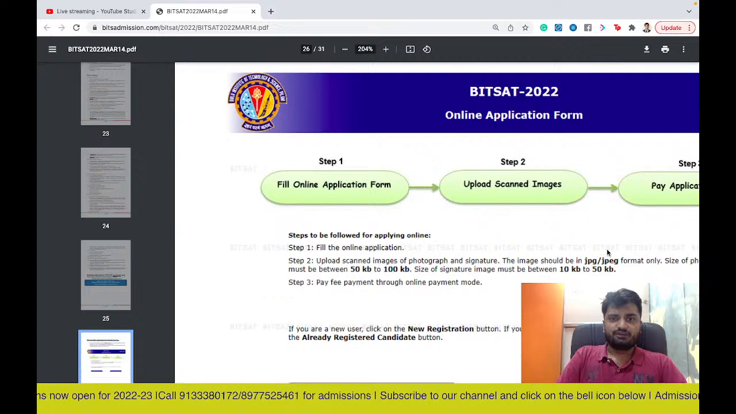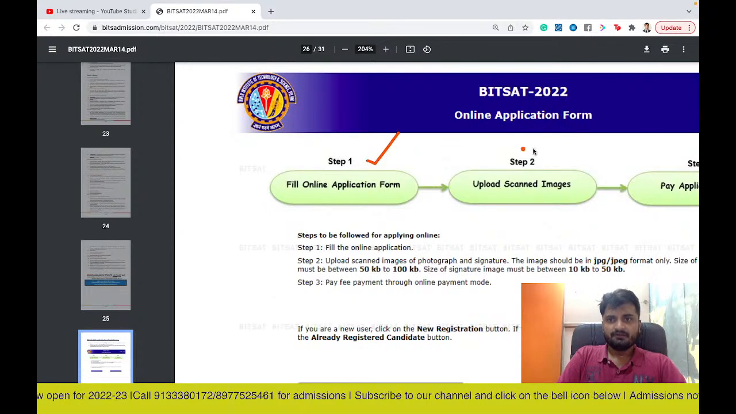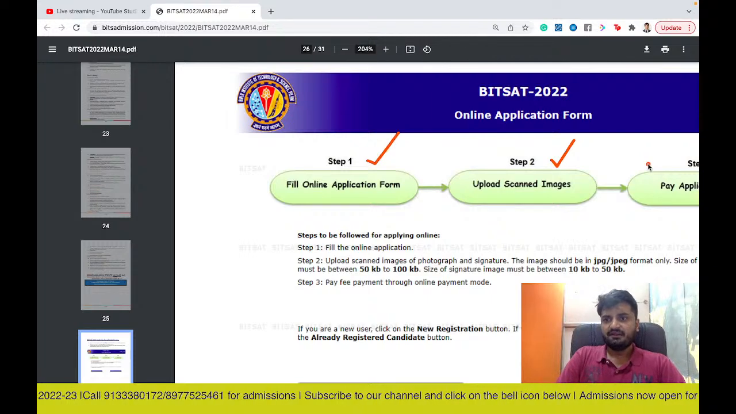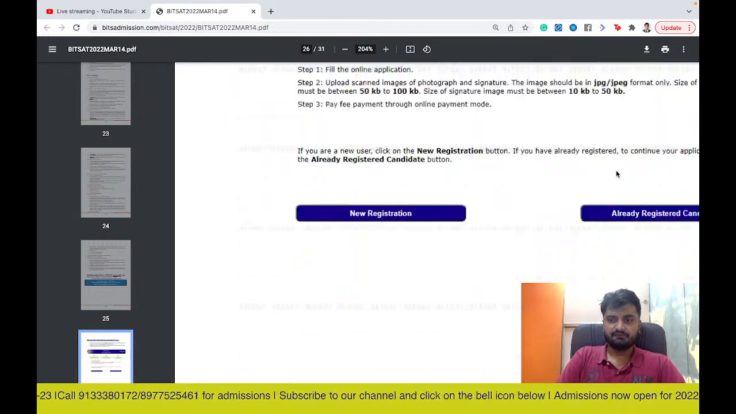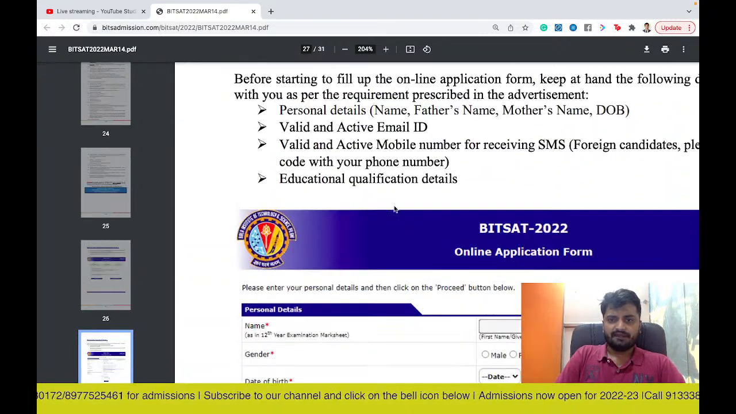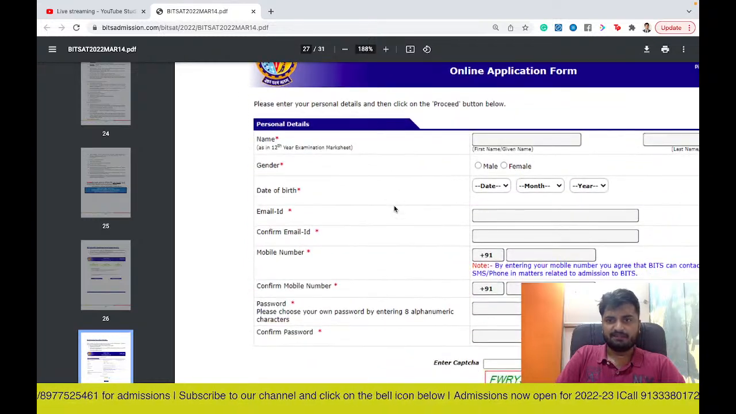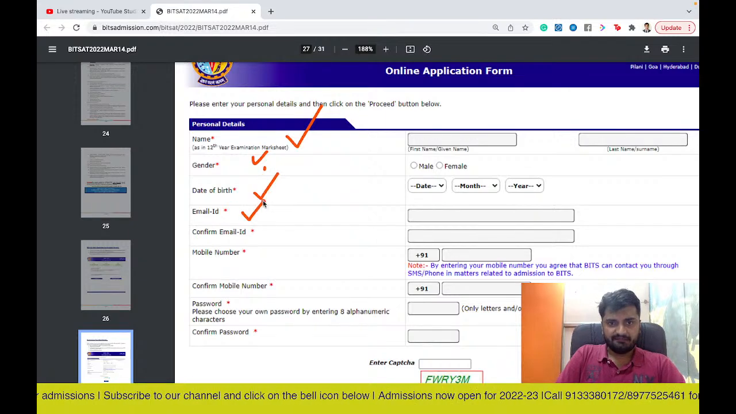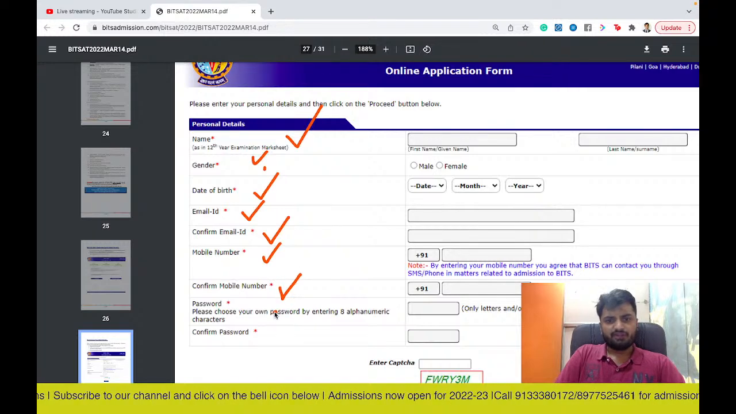And now you can also see the steps to apply for the process. As I told you, you need to first fill the application form. You need to upload the scanned images of the signature and photograph, and then you need to pay the application fee. So you need to first click on this new registration part once you log in, and then you need to fill all the basic details like your name, gender, date of birth, email ID. You need to confirm your email ID and mobile number, then choose a password.